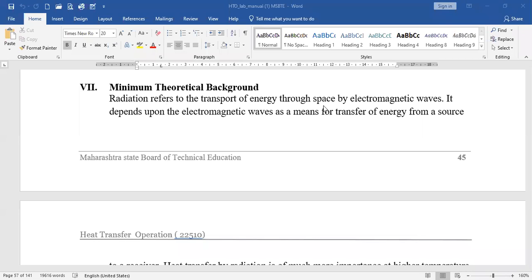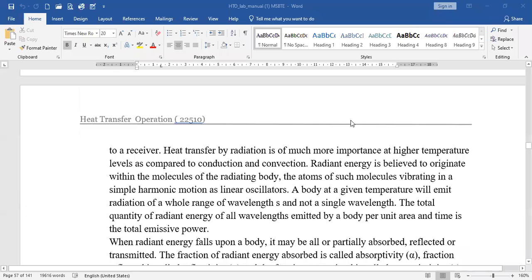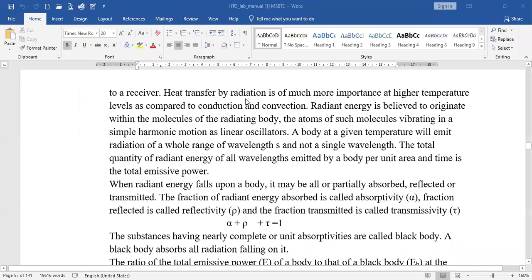That refers to the transport of energy through space by electromagnetic waves. We have already discussed this radiation definition. It depends upon electromagnetic waves as a means for transfer of energy from a source to a receiver. Then heat transfer by radiation is of much more importance at higher temperature levels as compared to conduction and convection, because in radiation the rate of heat transfer is more as compared to conduction and convection. That is why we have to take care of these higher temperature levels.